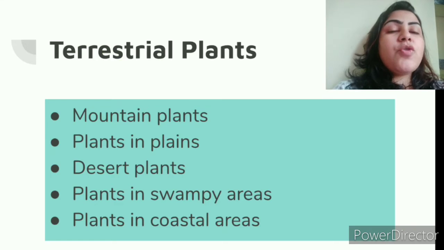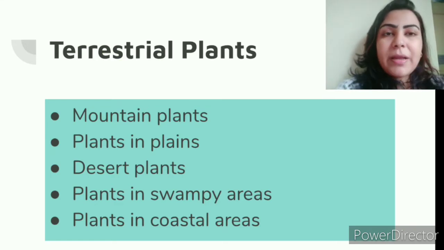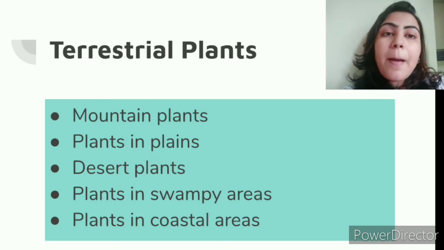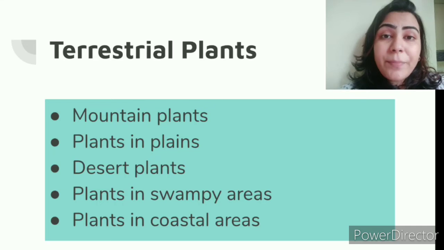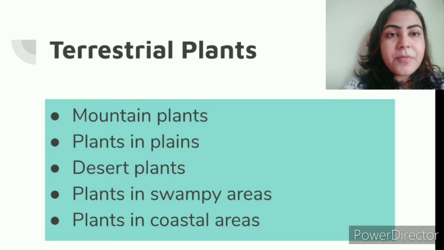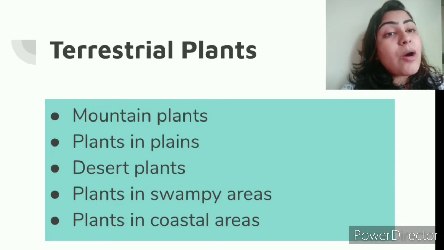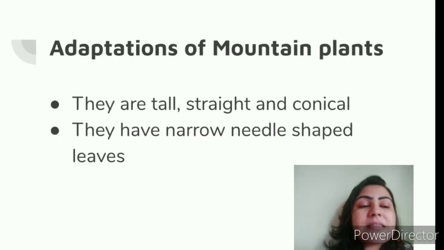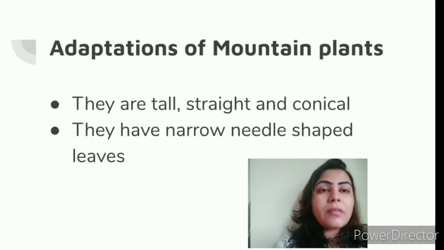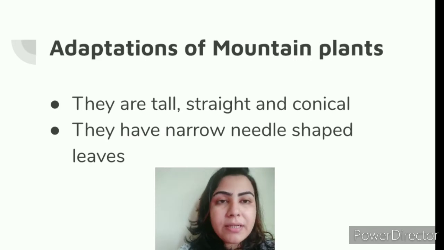Now let us continue with the adaptations of terrestrial plants. First of all, the terrestrial plants grow in the mountains, plains, desert, swampy areas, and in coastal areas. So first of all, let us talk about the adaptations that the mountain plants have. The plants in the mountain are tall, they are straight, and they are conical.